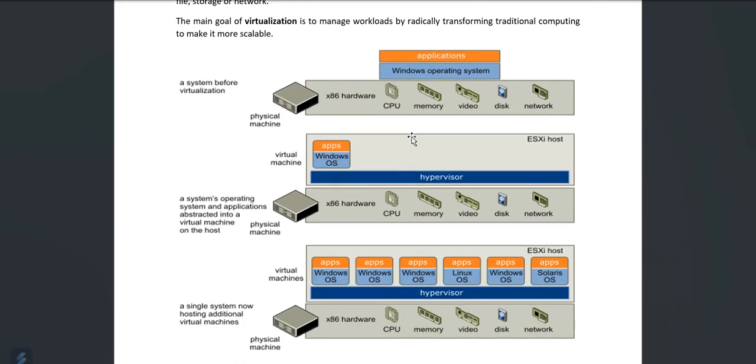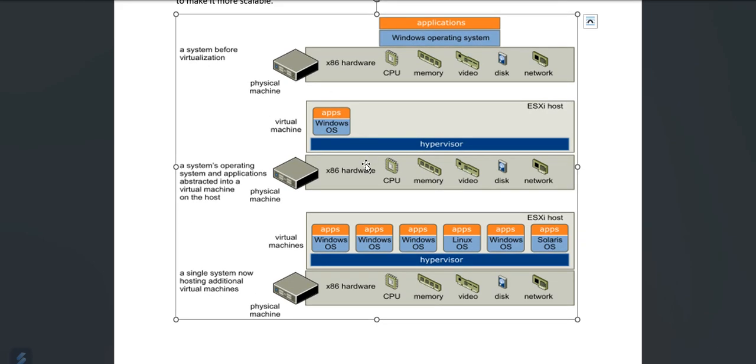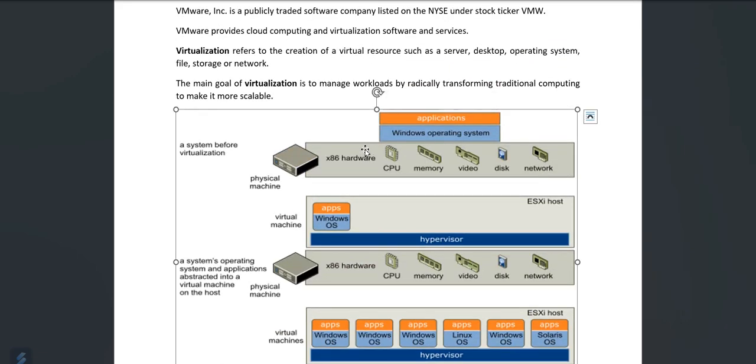Okay. And what is the main goal of virtualization? Through this, we can manage the workloads by radically transforming traditional computing to make it more scalable. Okay. So this is the basic diagram. We can see how we can manage the workloads in a virtual machine.